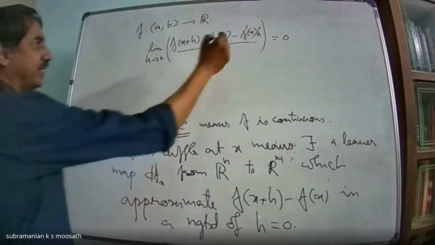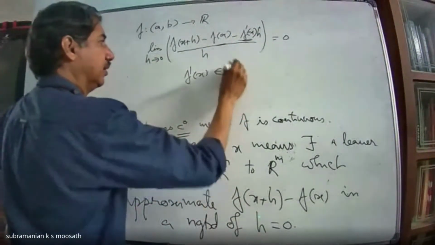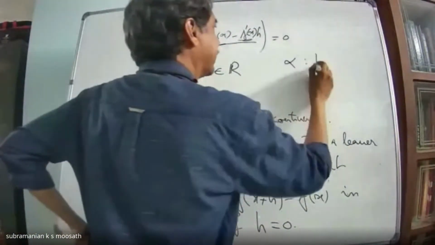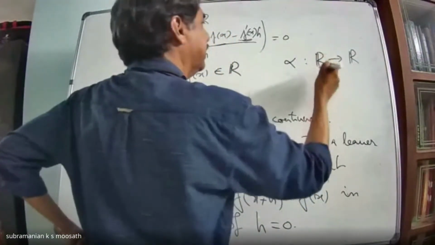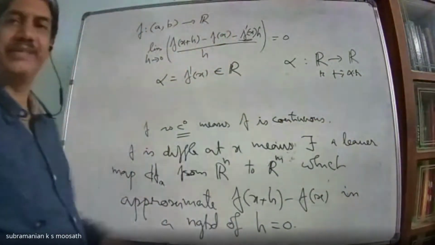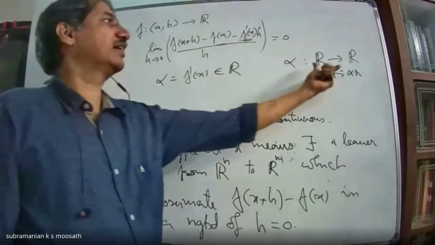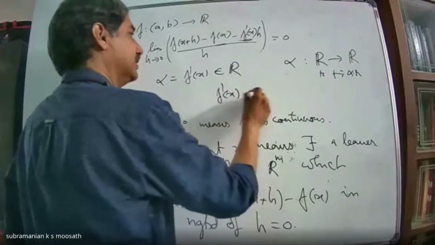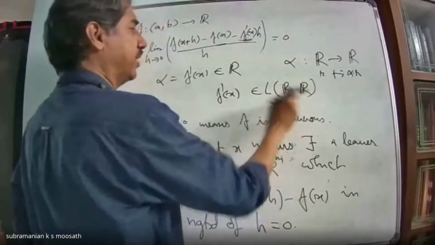Okay. Now what is this f prime x? F prime x is a real number, and suppose I call it alpha. A real number I can look at as a map from R to R, taking any r in R to alpha times r. That is the map. It is a linear map. Therefore, this derivative of f at the point x I can consider as a linear map. Therefore, I will say f prime x is a member of linear maps from R to R. That is the notation.